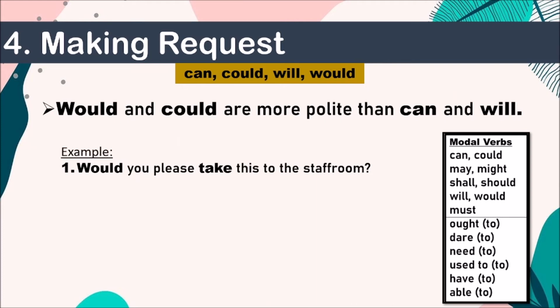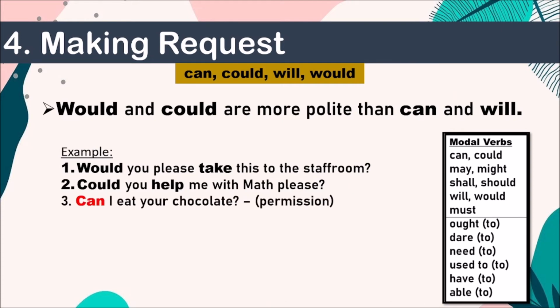It's not "should I do it?" Understood? Again, "should I do it?" will come in the permission one. Can you do it? Can you do that work? That time we have a request. Another example: could you help me with math, please? Could you? Very politely I'm asking, can you help me? Right? I'm asking another person to do it for me.